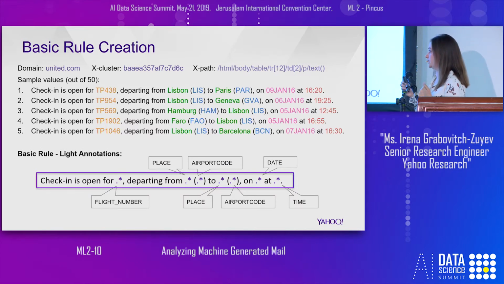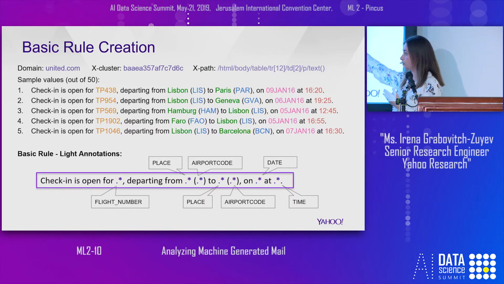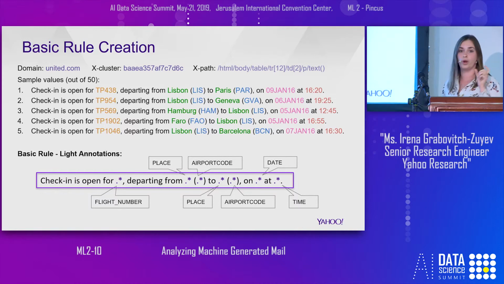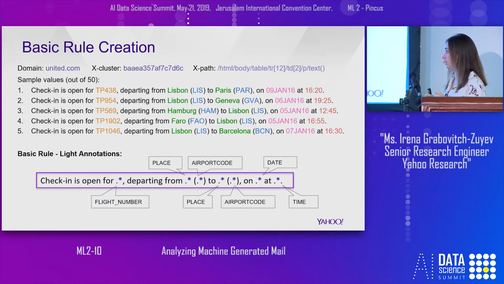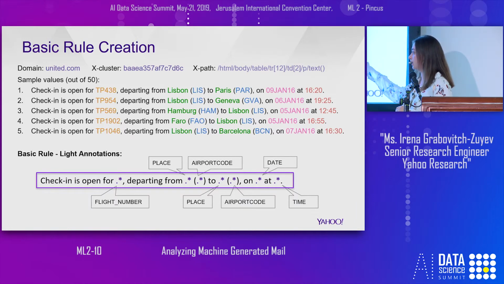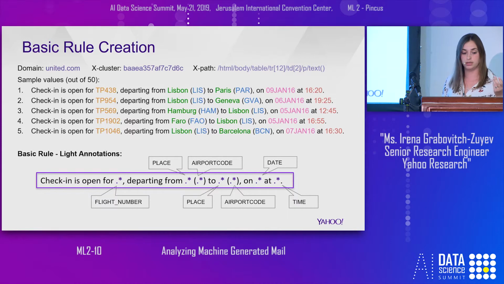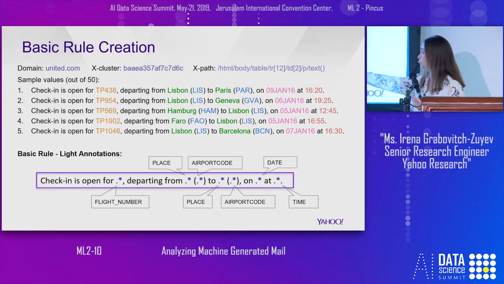So let's go over an example. This is an example of a basic rule. You can see it's a regex, where the parts that we want to extract actually appear as wildcards in the regex. This is an example of a few values of a specific XPath, the top 5 from a specific XPath cluster in the united.com domain. This is just an example. Each wildcard in this regex is associated with a light annotation. For example, the second one is place, and the third one is airport code.